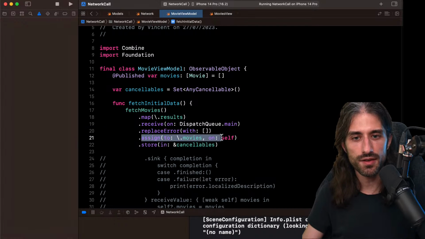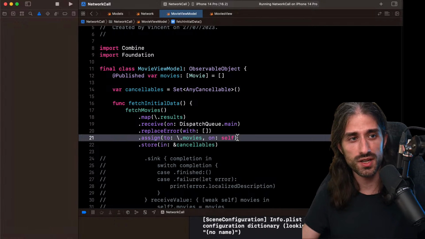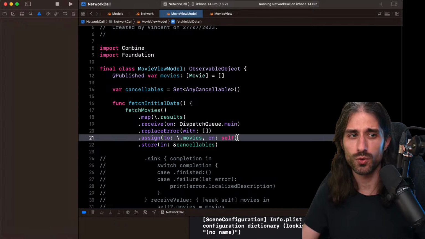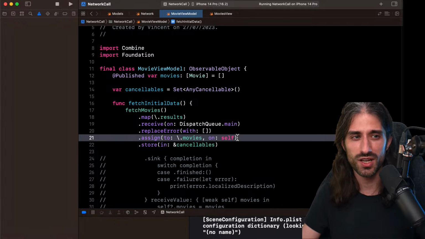So be very careful when using this operator. It's so easy to get a false sense of security with this. And even for the case of a network call, I would argue don't do it, because imagine you open a screen and then you leave it. It will keep your network call in progress. That might be what you want, but most of the time it's not what you want. So don't do this unless you're really sure this is what you want.